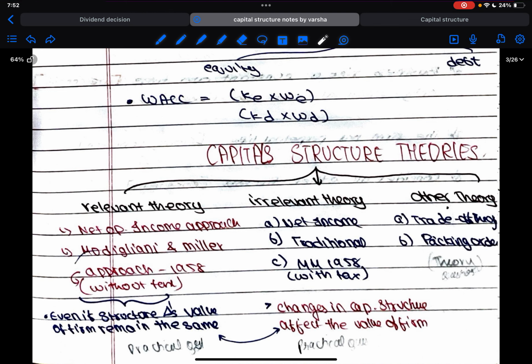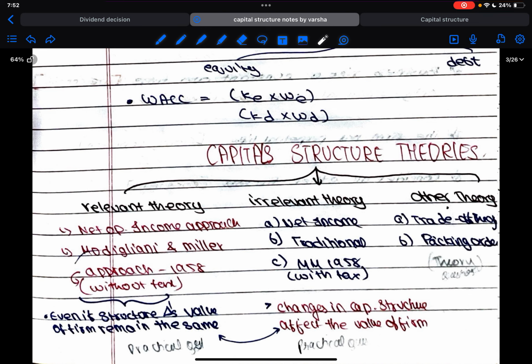Okay, so if, let us say, KE is increasing day by day, we'll have to see what should be done, and we'll have to appropriately restructure the capital. All these things are possible only when we consider the capital structure to be relevant. If I say whatever be the ratio of debt and equity, the value of firm will always be the same, risk will always be constant, everything will be constant, tax will not be there.